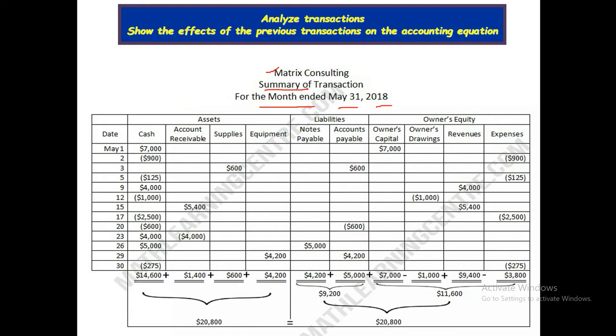Now for assets, this is the closing balance of cash, this is the closing balance of accounts receivable, this is the closing balance of supplies, and this is the closing balance of equipment. Also the liabilities closing balance, accounts payable closing balance, owner's capital balance, drawing balance, revenue balance and expense balance. Okay, I think everybody is clear.